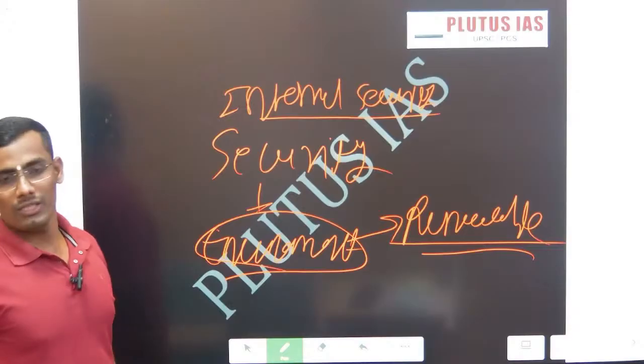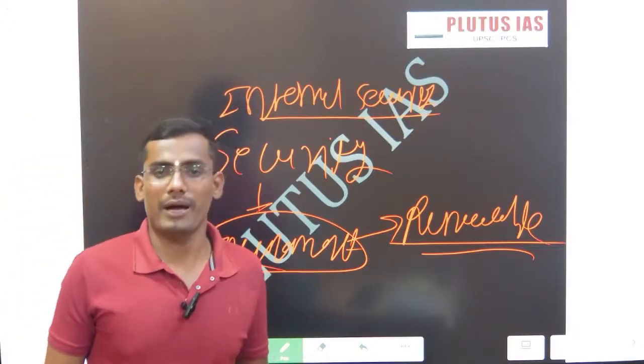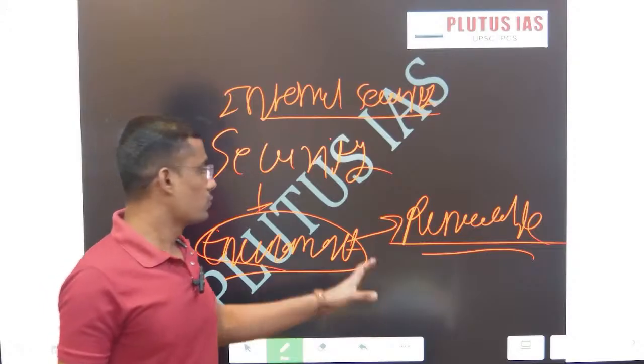Why is this in the news? Because our honorable Prime Minister inaugurated the bioethanol plant in Assam. So these are our two topics.